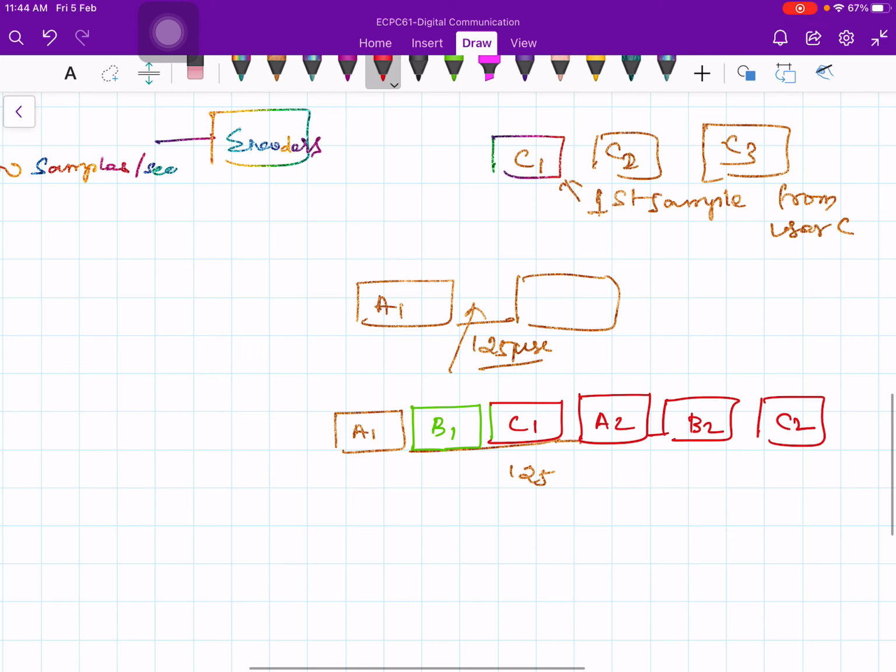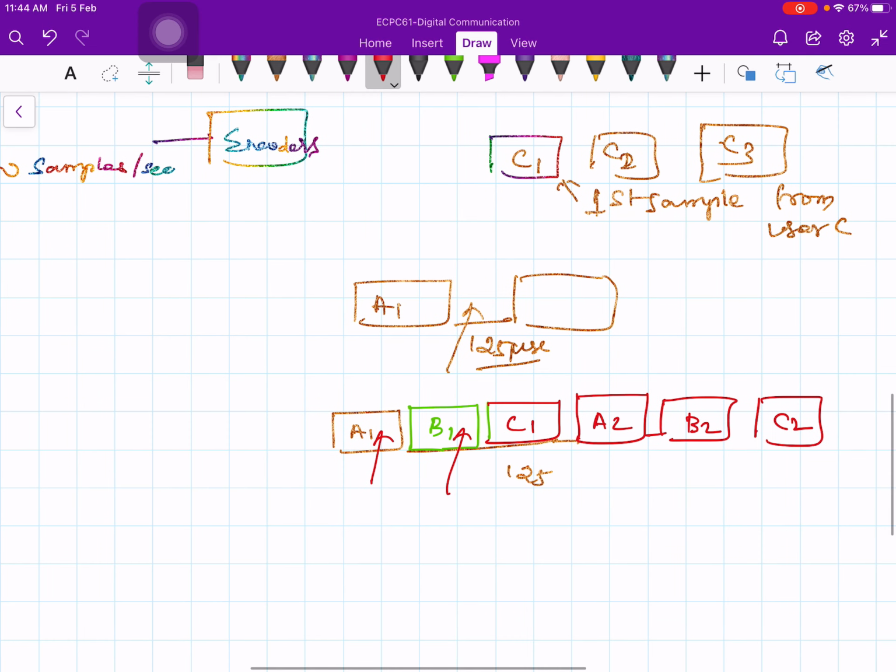So this is repeated. But I have to come back to A2 within 125 microseconds, otherwise I lose the sample, which is the time at which the next sample is required to be taken.